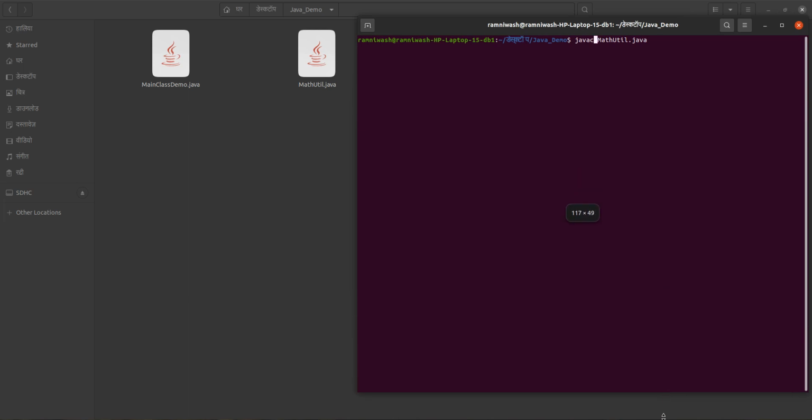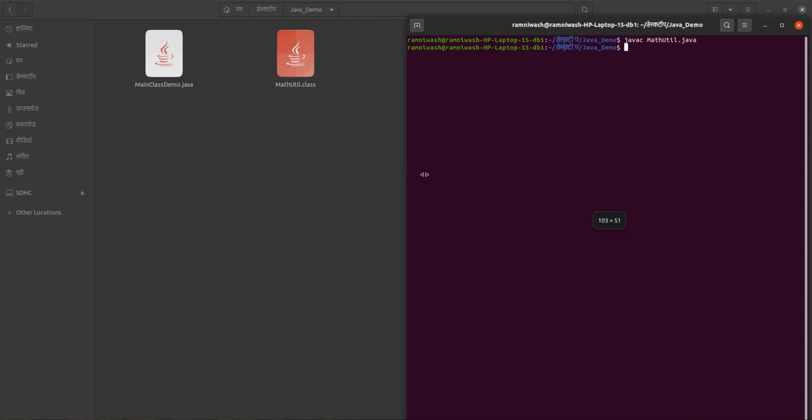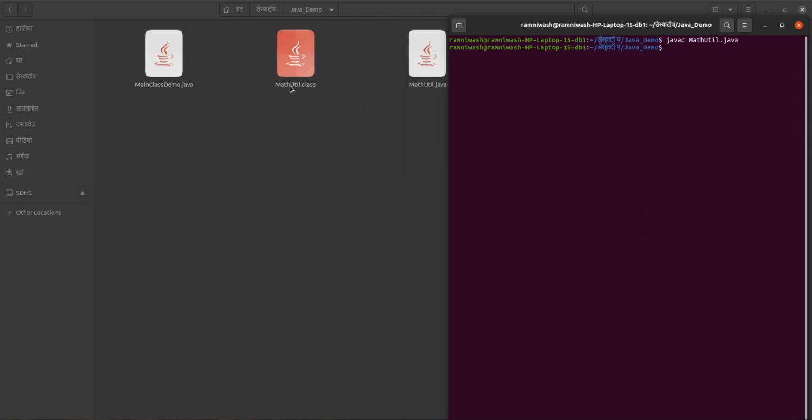We are giving the Java compiler here, and just pressing enter. If you see, one dot class file is created, math.util dot class. We have compiled this only, but where is the package? We are saying the package is a directory structure that contains all the dot class files, but where is the package here? There is no package. So what we have to do is compile in some different way.